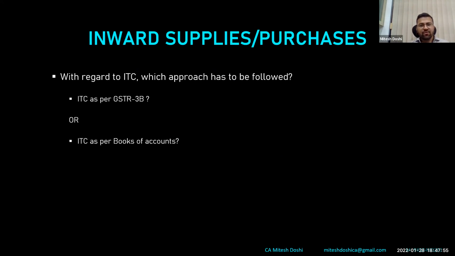Today also people are confused which part is right. Ideally, should we take only ITC as per 3B while filing GSTR 9, or should we take ITC as per books of accounts? I would just request everyone to respond with what stand you all are taking, so that I get a brief idea of whether my understanding is right or not.